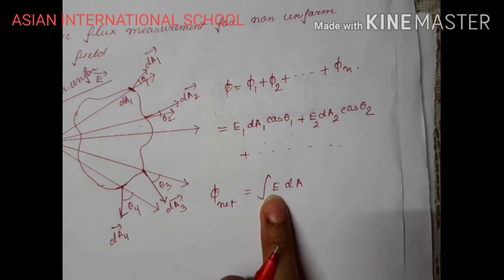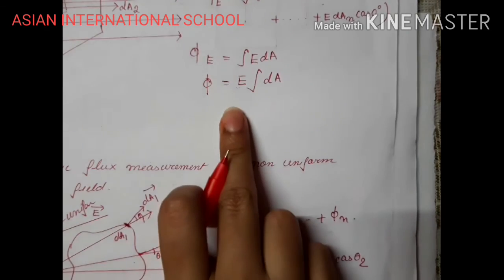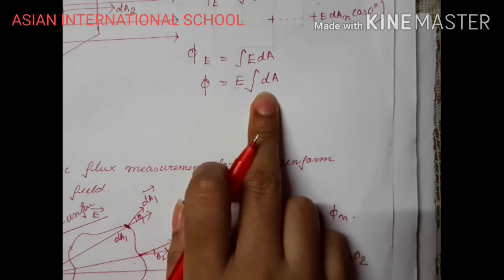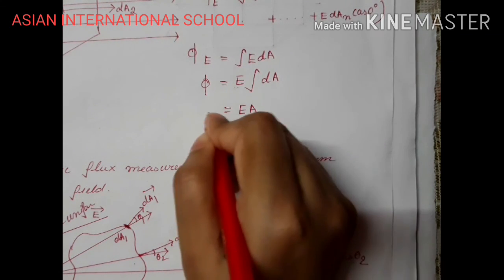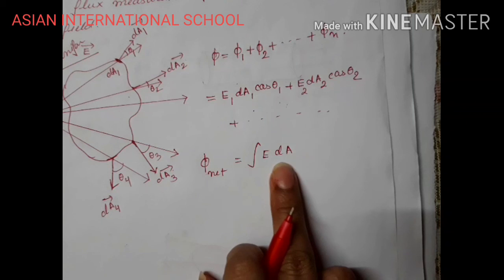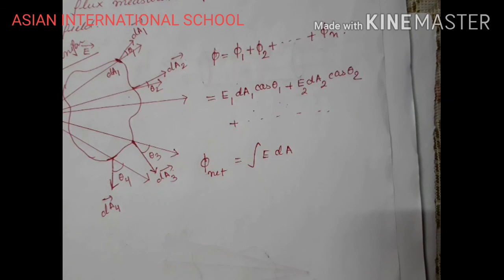Okay, my electric field will be inside the integration, whereas in this case my electric field will come out of the integration because it's a constant quantity, and if I integrate dA fully I will get EA. So phi equals EA, right? But in this case I need to integrate the electric field, and only then will I get the net flux.